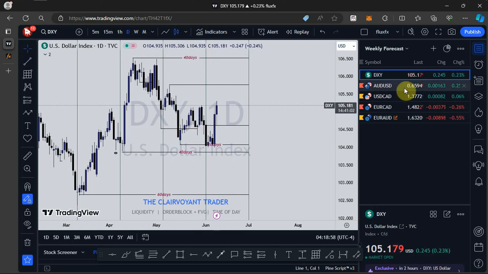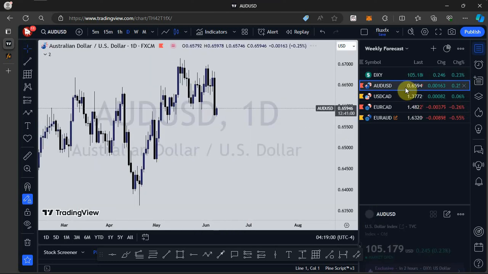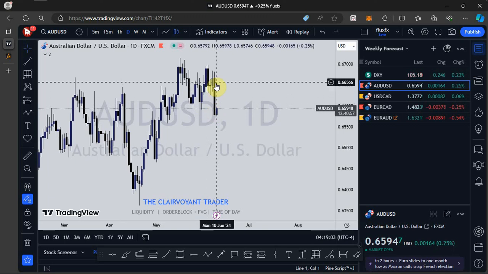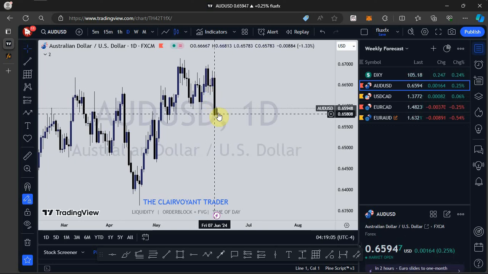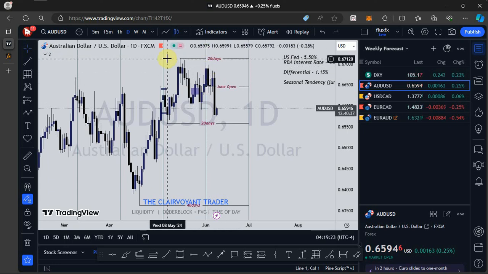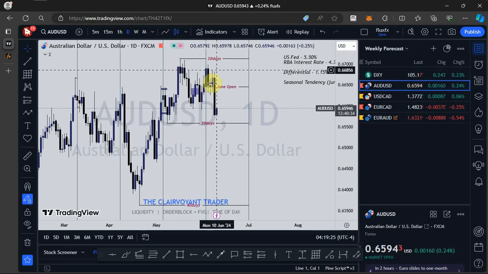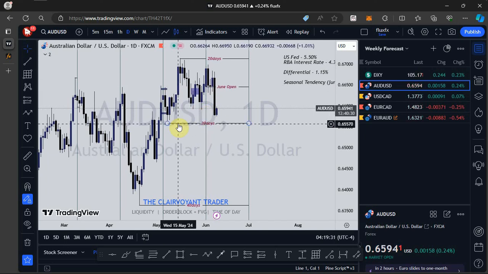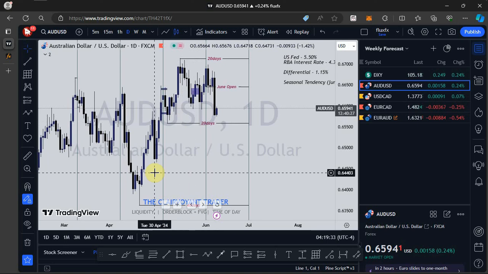Let's look at what is happening on AUD USD. For AUD USD, we saw Friday giving us a very huge impulse move to the downside, taking out this low. So going into this week, I'll expect to see price continue to push to the downside. Price opened in June, we saw price pushing to the upside. It failed to take out the previous 20-day high, but we saw price push to the downside to take out this low. My next draw on liquidity is the previous 20-day low and this low as well.